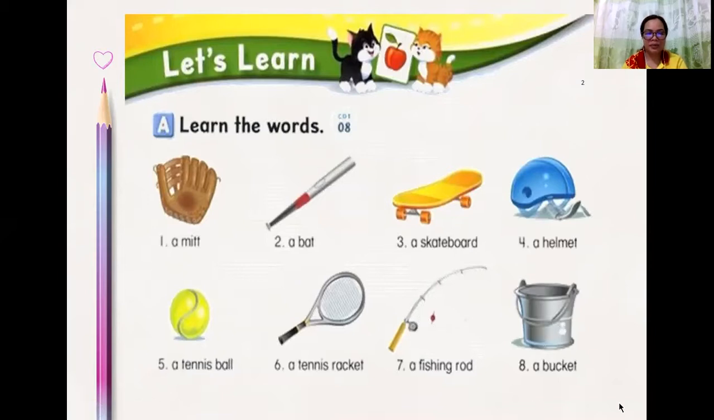Again. Number one, a mitt. Number two, a bat. Number three, a skateboard. Number four, a helmet. Number five, a tennis ball. Number six, a tennis racket. Number seven, a fishing rod. And number eight, a bucket.